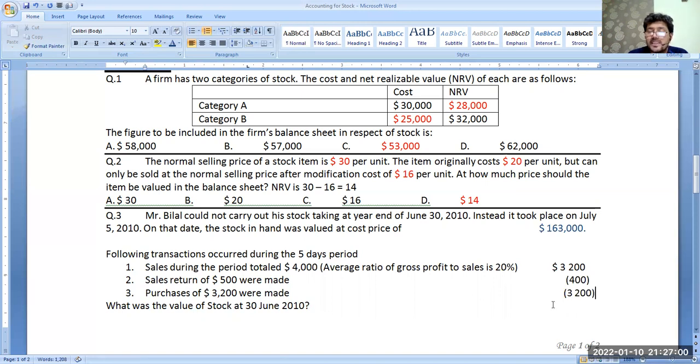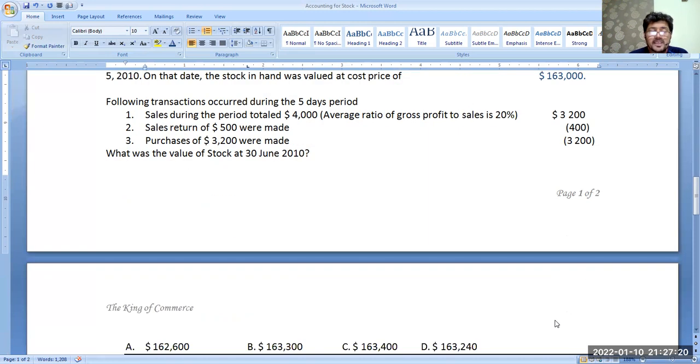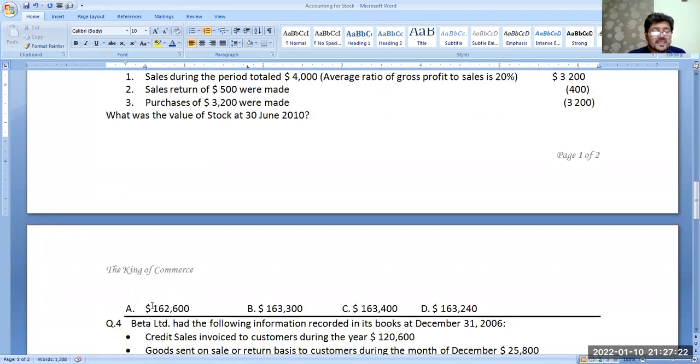Getting my point. So what will happen to 163,000? Okay, plus 3,200, minus 400, minus 3,000. 162,600. Option A is the answer.